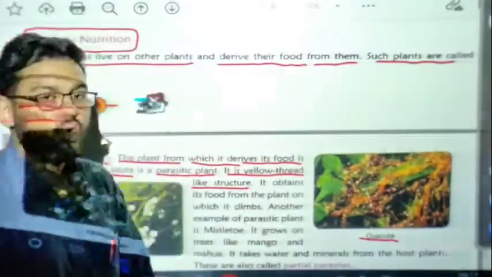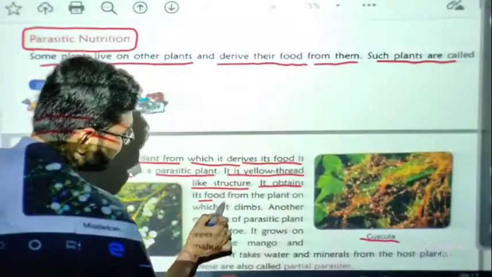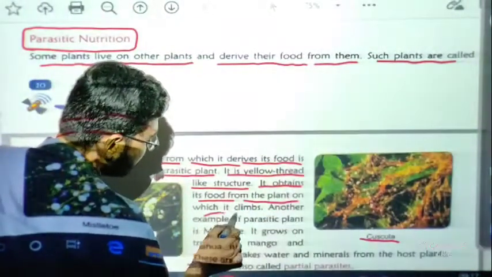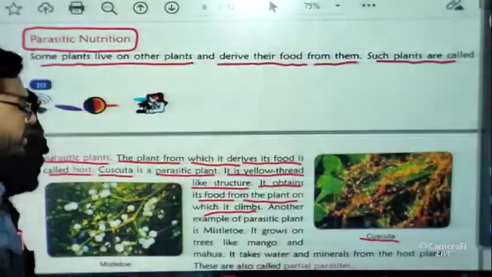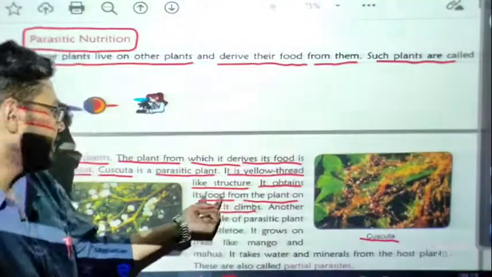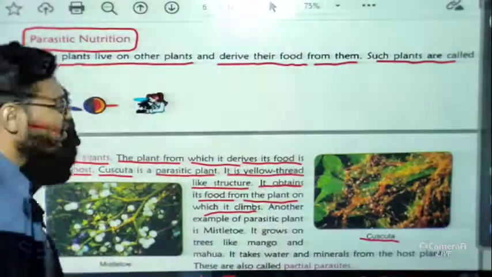The green plant is the host plant. It obtains its food from the plant on which it climbs. This is the characteristic of parasitic nutrition, that it obtains food from the host plant.